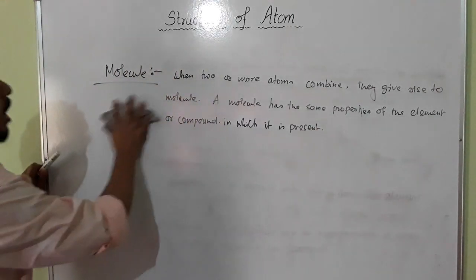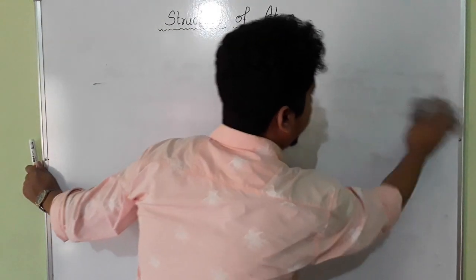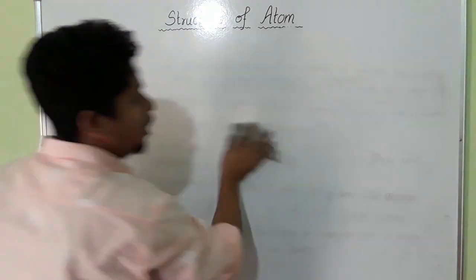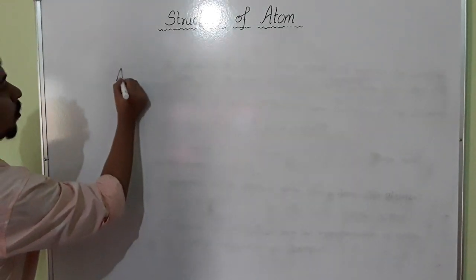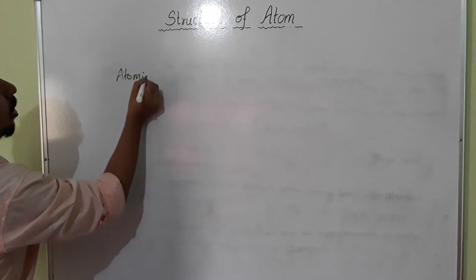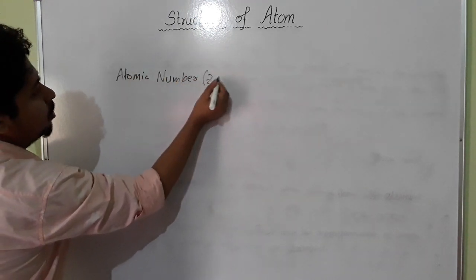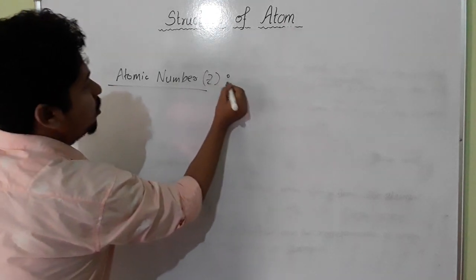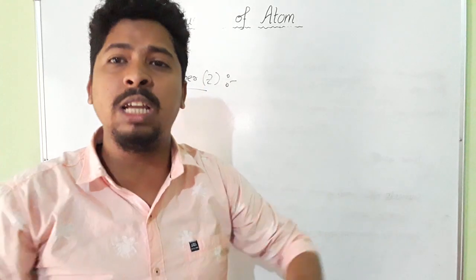Okay, next we are going to discuss about atomic number. I think you have already studied in class 9. Okay, now atomic number. Now what is atomic number of any element? Atomic number is denoted by Z. Okay, now what is atomic number? We have studied about atom, we have studied about molecule. Now what is atomic number?